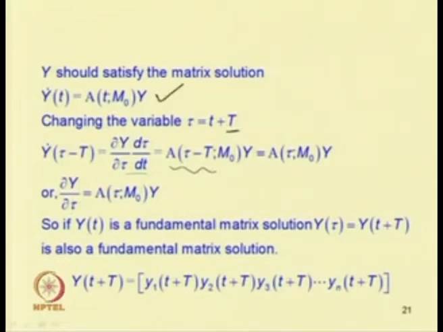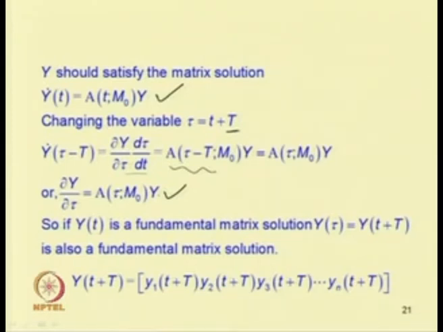Comparing this equation and this equation, one can see that Y dot(t) is the same as that in the case of Y(t plus T). So Y dot(t) equal to A(t, m0) Y is the same as A(tau, m0) Y. From this it can be seen that if Y(t) is a fundamental matrix solution, then Y(t plus T) also is a fundamental matrix solution.